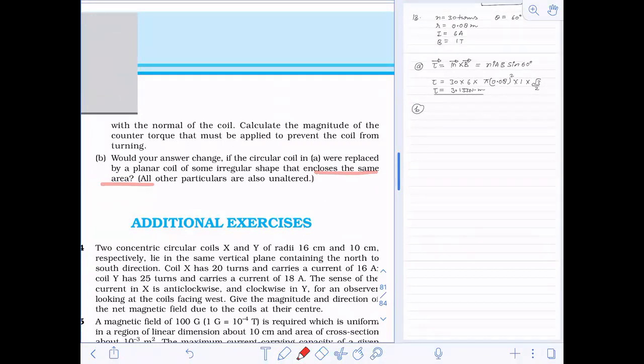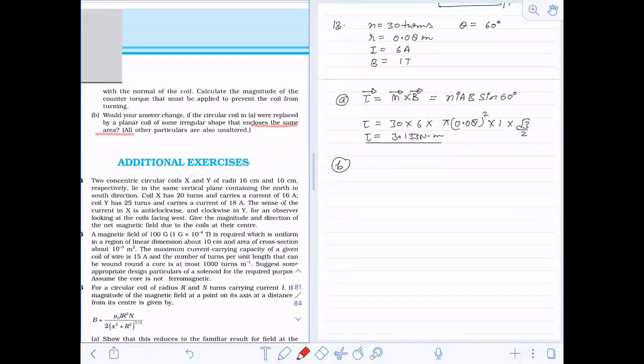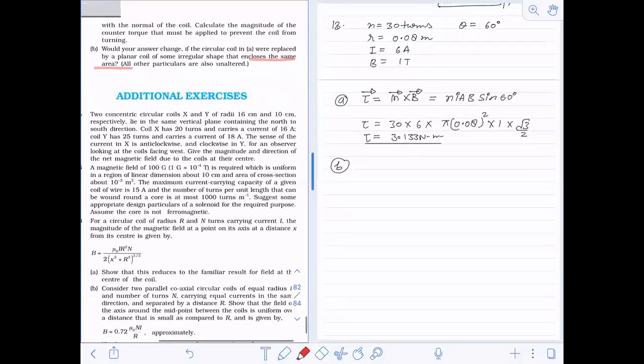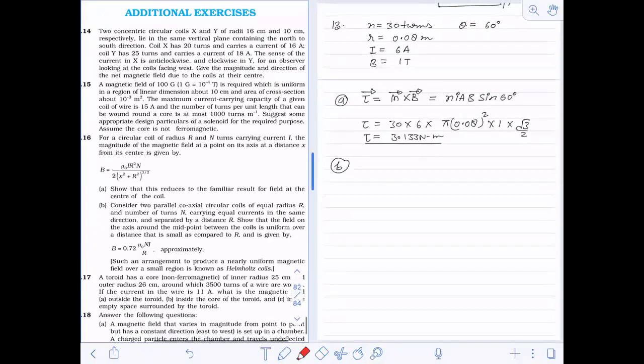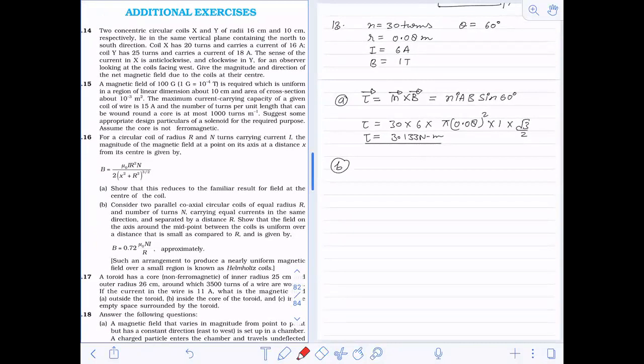Are you willing to do the additional exercise, or shall we skip that? Yes, it is up to you. Are you willing to do the additional exercise, or shall we skip that?